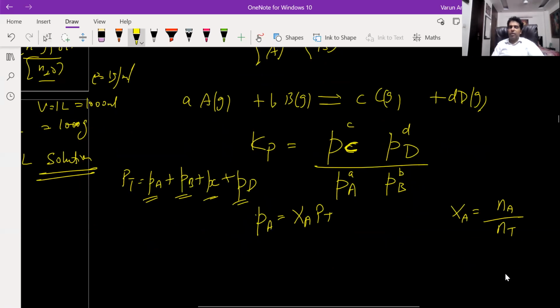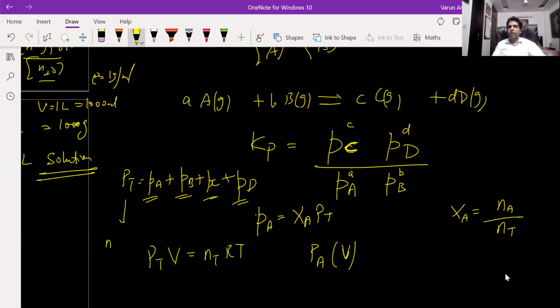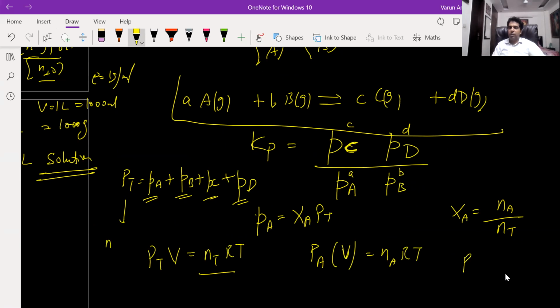Now this is nothing but giving you the same information. The total pressure into the volume of the container is the total number of moles into R into T, the temperature of the container. Similarly, the pressure of A into the volume of the container, which will be the same because they are in the same container, is the number of moles of A into R into the temperature of the container. If I divide these two equations, PT by PA will be NT by NA.